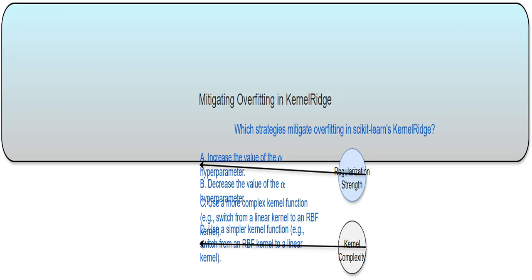We're using kernel ridge regression, a powerful method for modeling nonlinear relationships, and we are seeing issues with overfitting. The goal is to find ways to improve the model's ability to generalize to new data, making it less sensitive to the quirks of our existing training data.